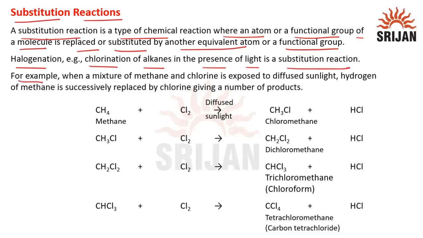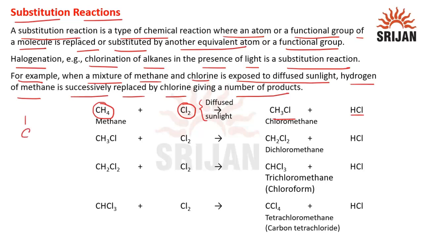For example, when a mixture of methane and chlorine is exposed to diffuse sunlight, hydrogen of methane is successively replaced by chlorine, giving a number of products. So we can say methane is there and it is reacting with chlorine in diffuse sunlight. So we get first chloromethane and HCl. So we can see that we are having CH4 here. So four hydrogens are there and this is reacting with chlorine. So here what happens, this chlorine is replacing the hydrogen. So we are getting here